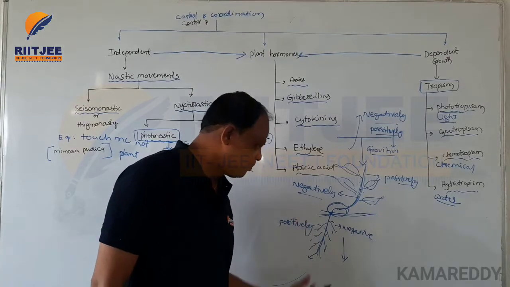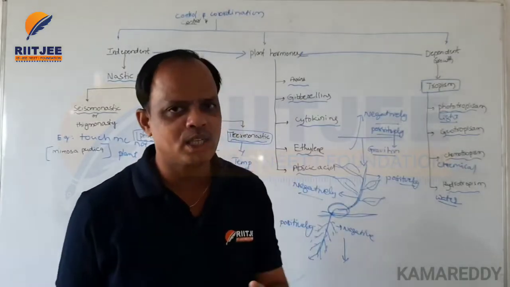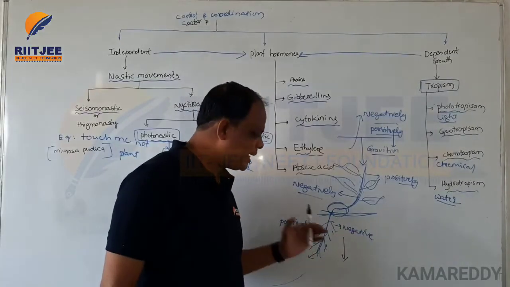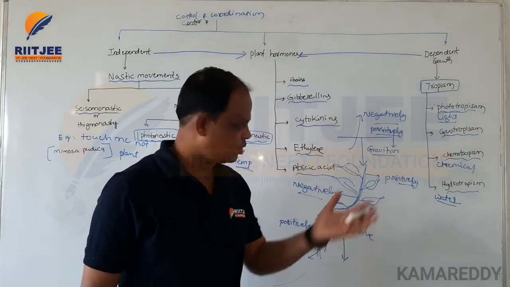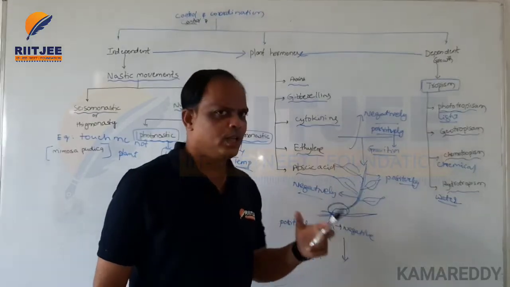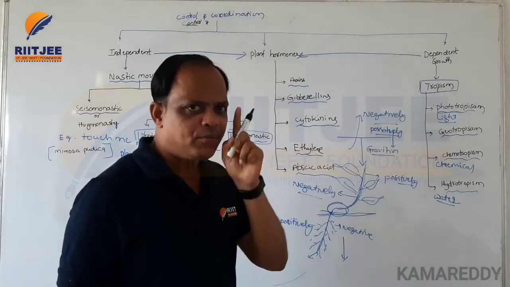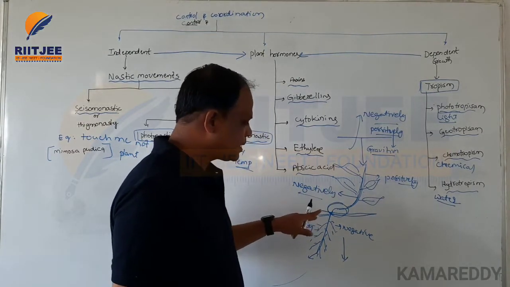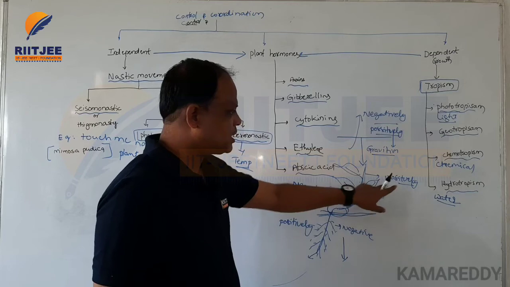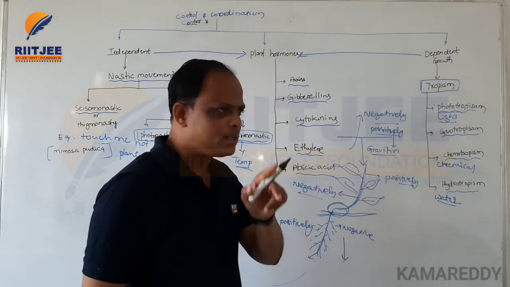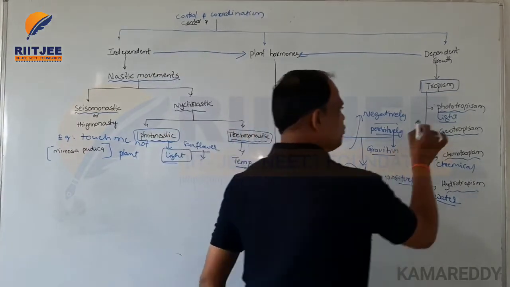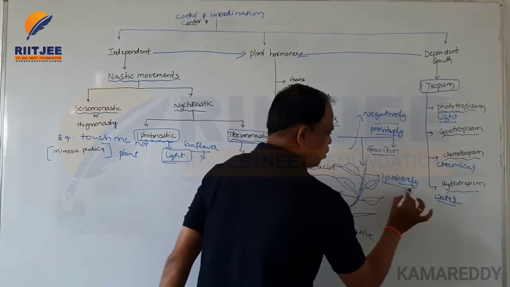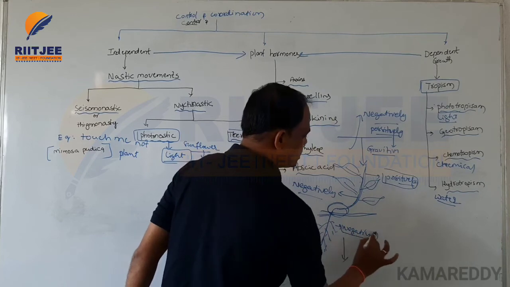So the root system is everywhere positive in the hydrotropic manner, and the shoot system is negative. The shoot system is everywhere negative, but only with the photo stimulus is the root system negative and the shoot system positive. Only one stimulus, the photo stimulus: the shoot system is positive and the root system is negative.